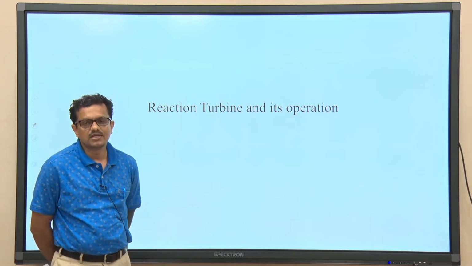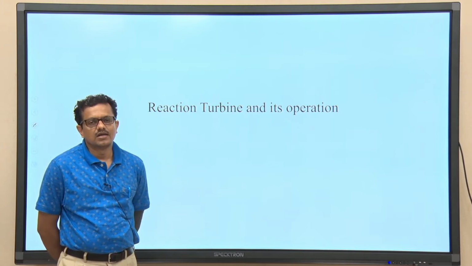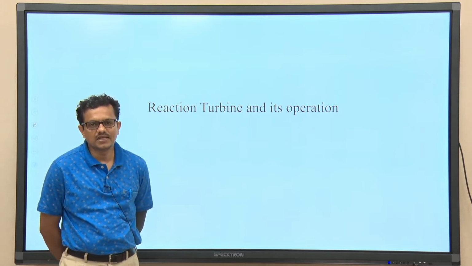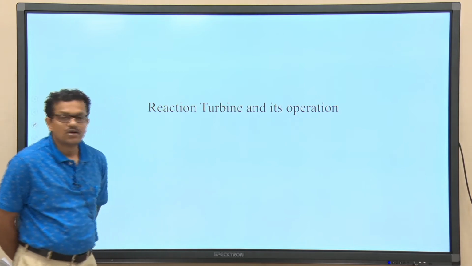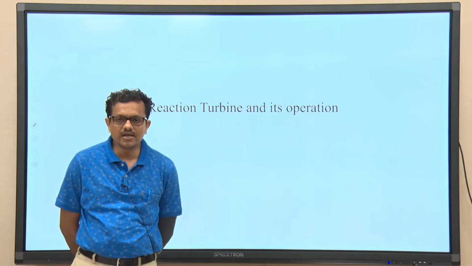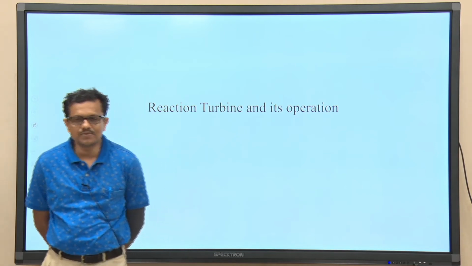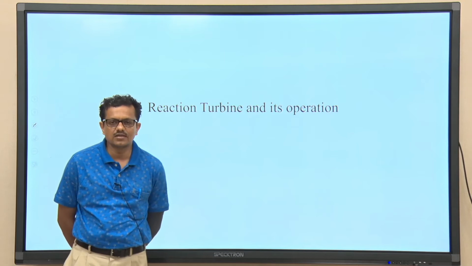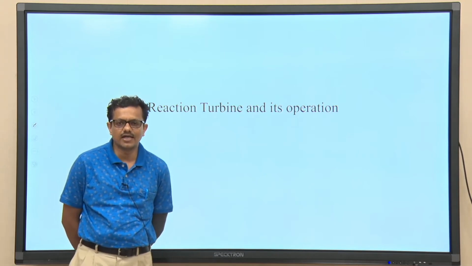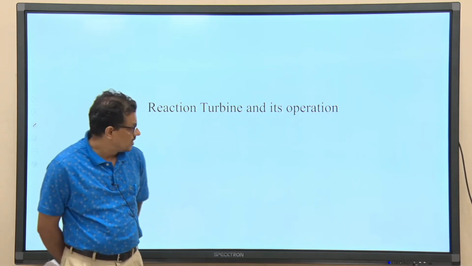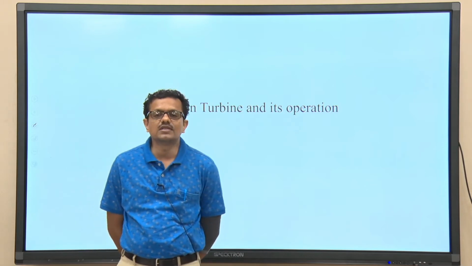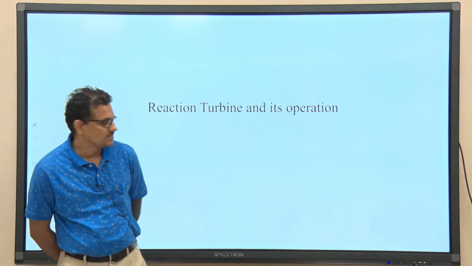One type is the impulse turbine, for which we have seen the operation when it is installed in a power plant, definitely a hydroelectric power plant. Today we shall discuss the other type, that is the reaction turbine.